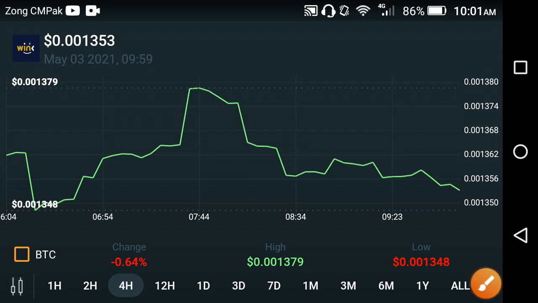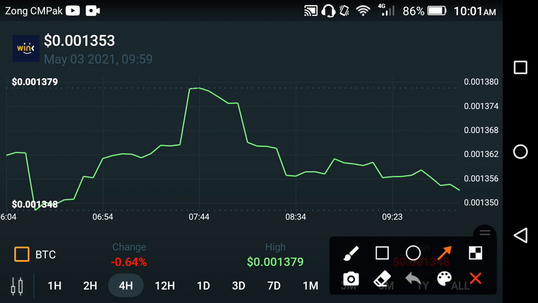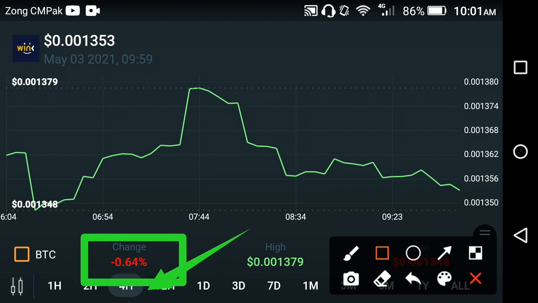Oh my god, what's going on in Wincoin, friends? As you can see here, that is the last 4 hour price chart. That means that in the previous 4 hours the price falling of the Wincoin starts now, because if you look at the previous 4 hour price change, the last 4 hour price change is negative 0.64%, friends. So that is why a lot of people personally message me. Oh my god, it's really a serious issue, serious matter, friends. Don't worry, I can handle it, friends.